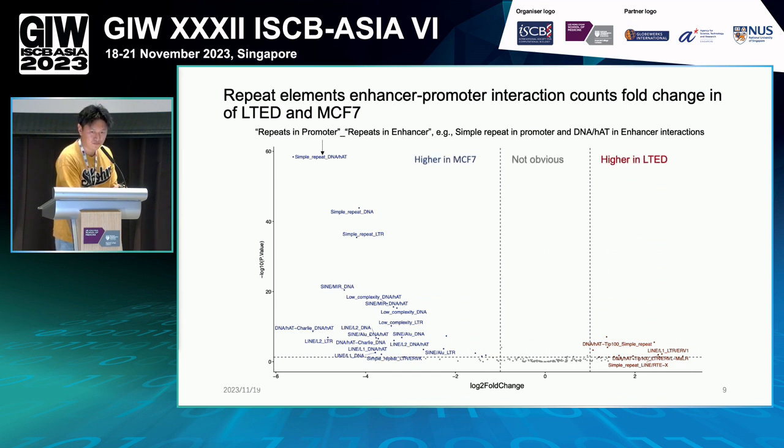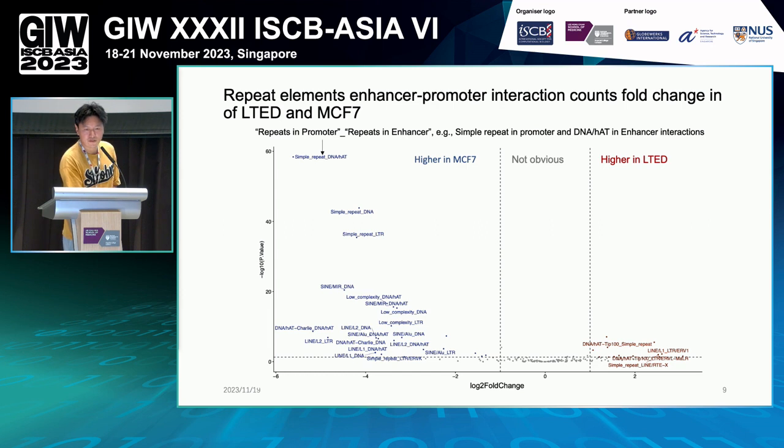Those in blue are the interactions that are higher in MCF7, and those in red are the interactions that have a much higher count in LTAT. Each dot, for example this top one, represents simple repeats in the promoter and DNA hAT transposable elements in the enhancer, that kind of interaction.